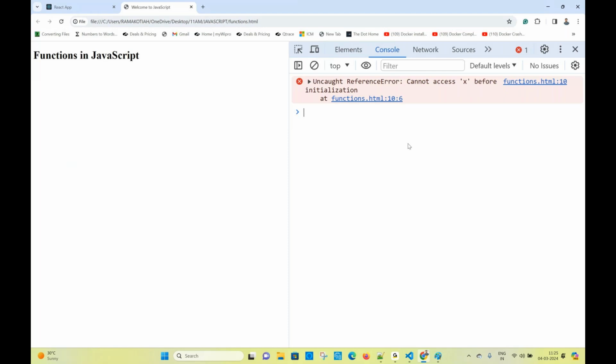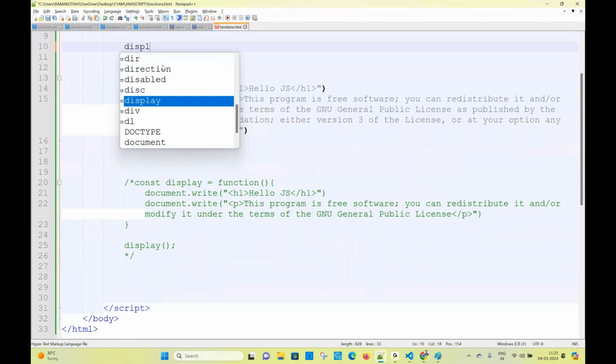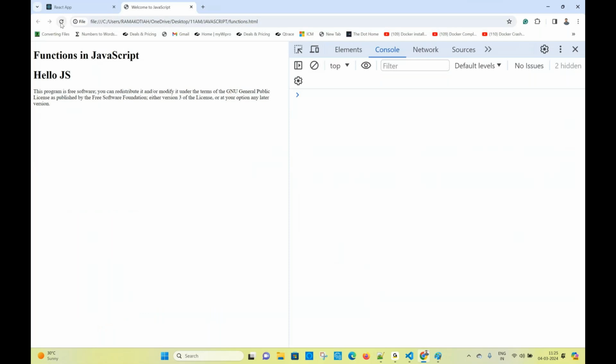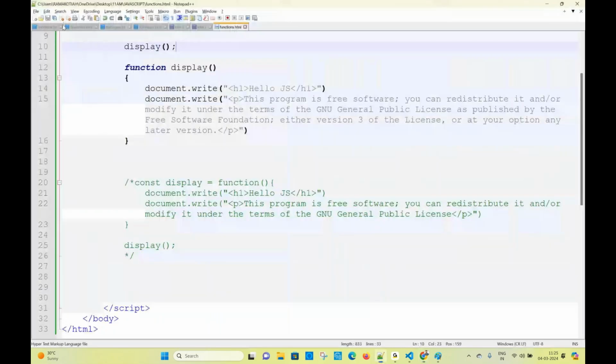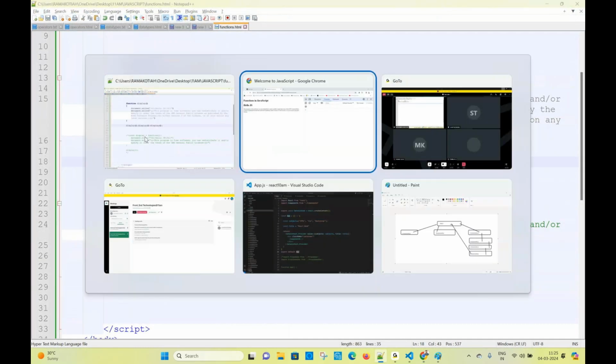But what I am doing here? First I am defining the function, and after that I am accessing it. Same way, my function is at the bottom, and now I am calling the function. Is it okay? Now you see, you will get the output. Now you go and check the same thing at the bottom. You can call it after creating also. You can call it 3 times or 4 times, whatever it is. Okay?